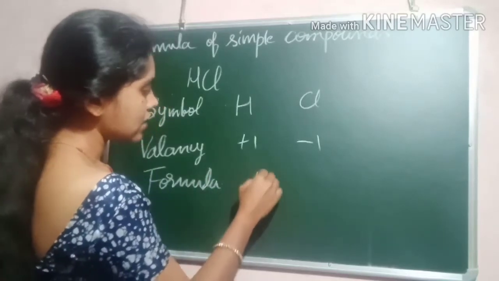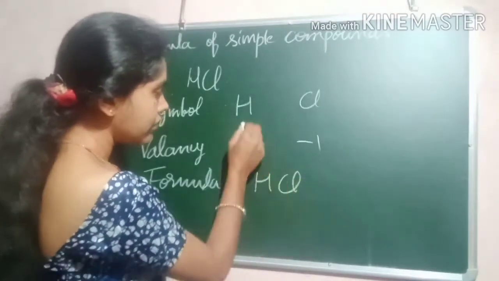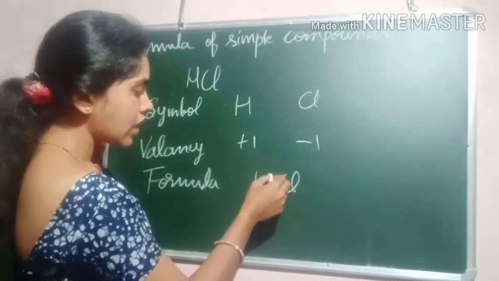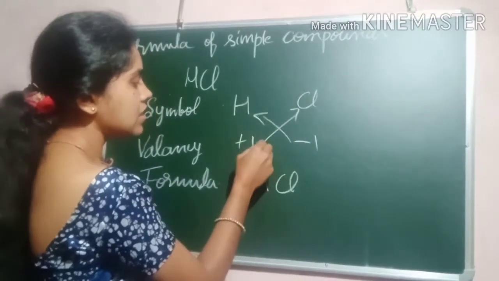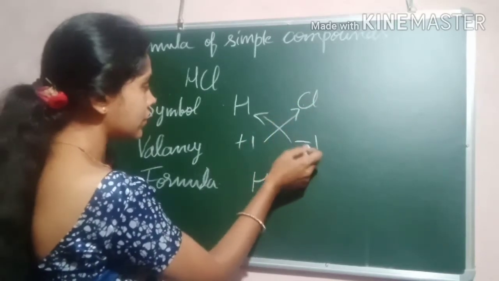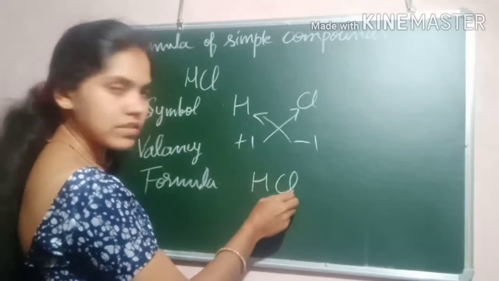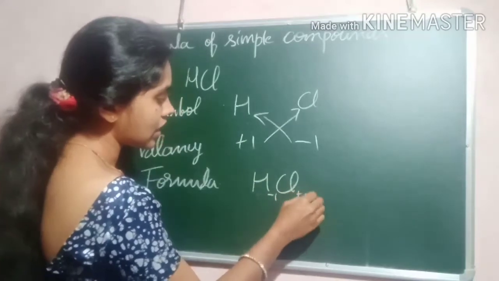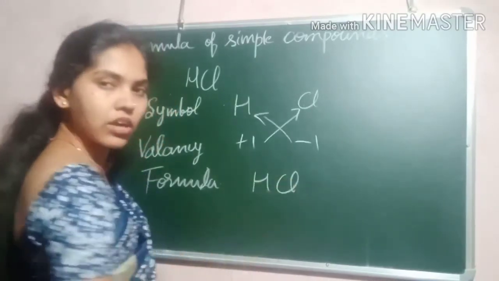What happens? H first, because we consider it as metal and chlorine is a non-metal, and we have to exchange the valency of this. So when you give the valency of chlorine to hydrogen, and the valency of hydrogen to chlorine, what happens? It gets cancelled and it will become just HCl. No need to mention H +1 and Cl -1. When it is +1 or -1, no need to mention. You just write HCl. Got it?